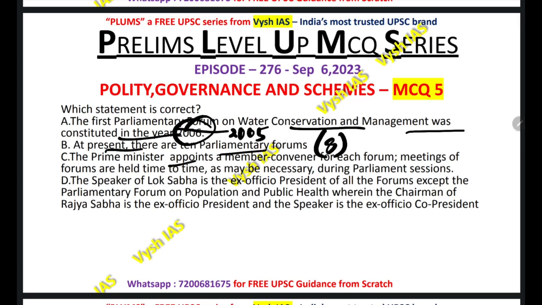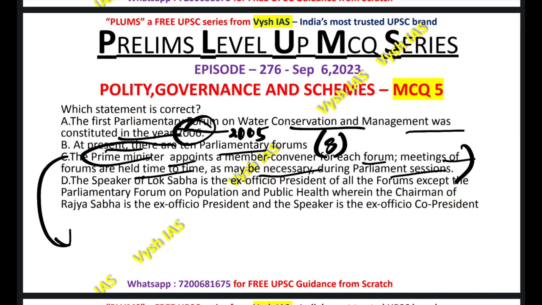The Prime Minister appoints a member convener for each forum. Meetings of the forums are held from time to time as may be necessary during the parliament sessions. So here you can apply the logic. If the Prime Minister is doing such a duty, we would not have missed it in the area of Parliament or President or something like that. You will be learning Lakshmikant in the area of Prime Minister. We would surely have learned about such a provision if the Prime Minister is doing such a thing. Since we haven't heard anything about this provision in the Lakshmikant, this is probably a false statement.